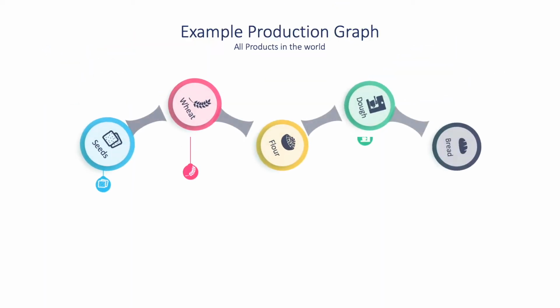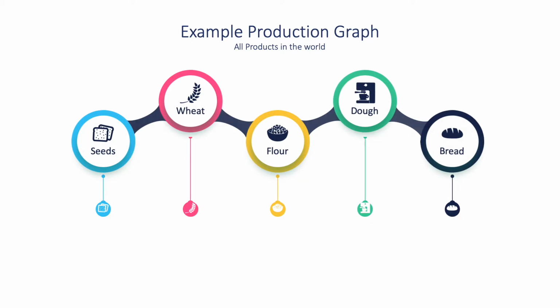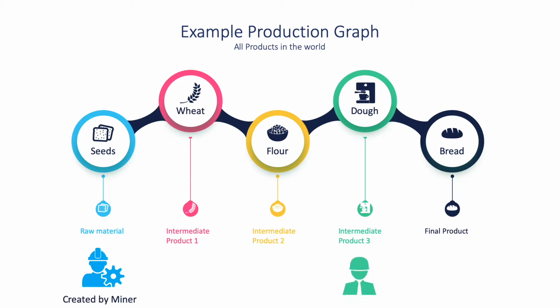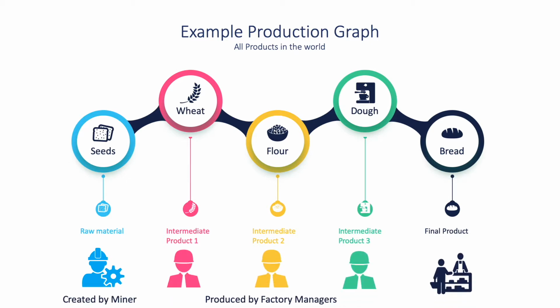This is an example of a production graph. It has a single raw material that can be converted into intermediate products and then a final product. The raw material is created by the miners, intermediate products are created by the factory managers, and the final products are consumed